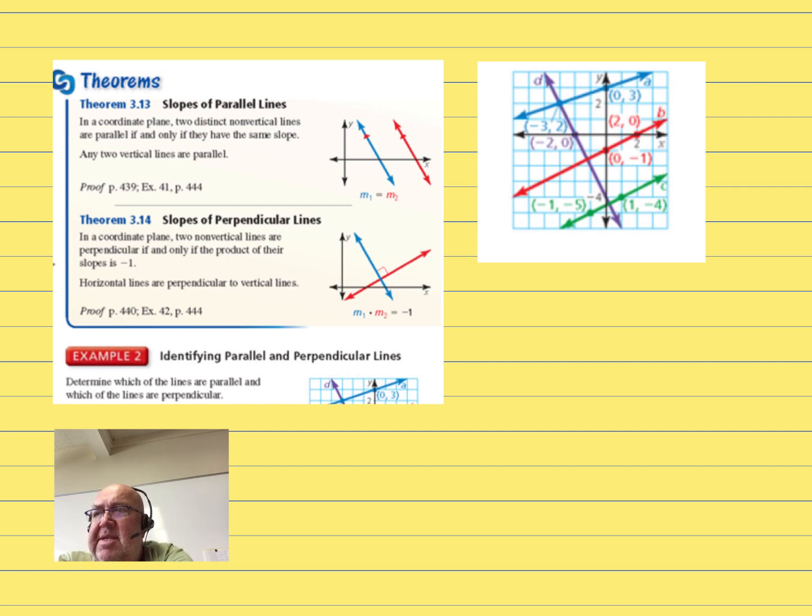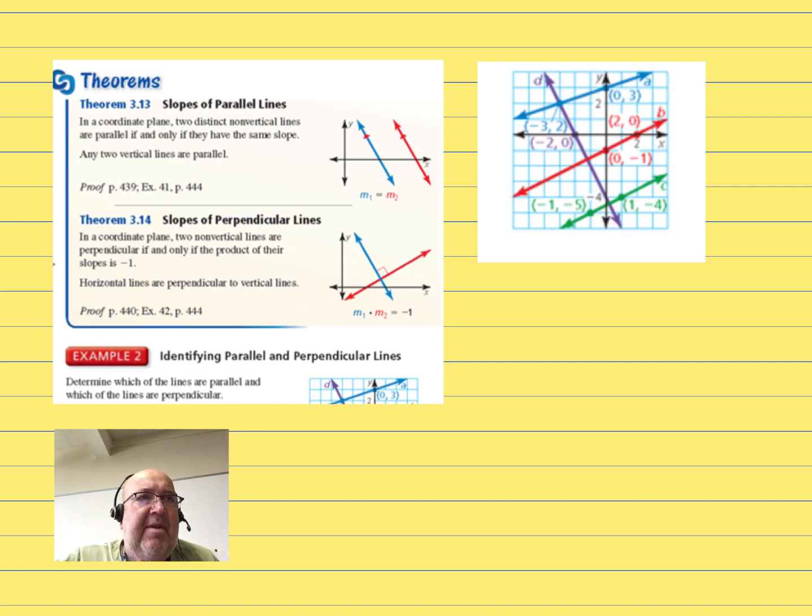That's an important distinction. Slopes of perpendicular lines in a coordinate plane, 2 non-vertical lines are perpendicular if and only if the product of their slopes is -1. What that means is that their slopes are negative reciprocals of each other. So if you were to multiply those together, you would have -1 for an answer.